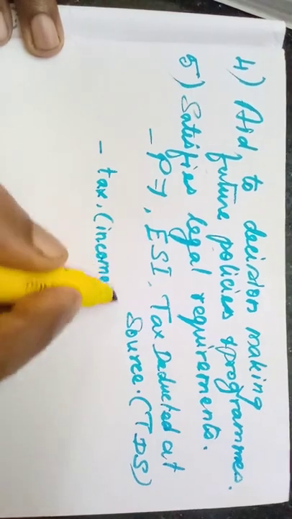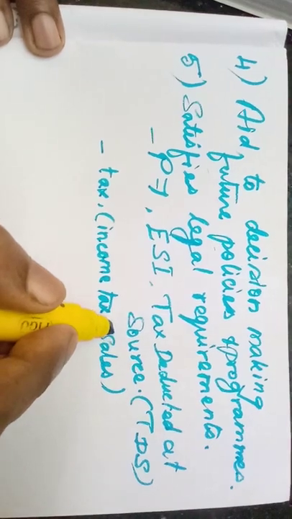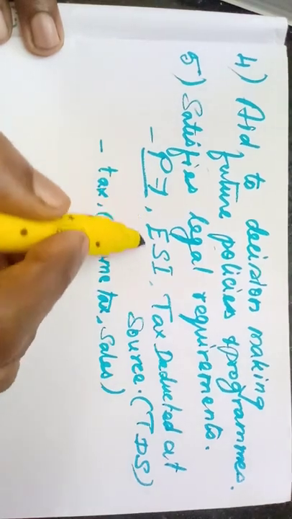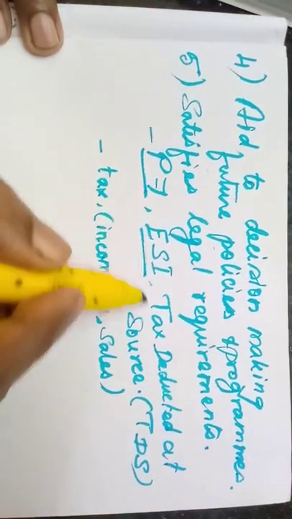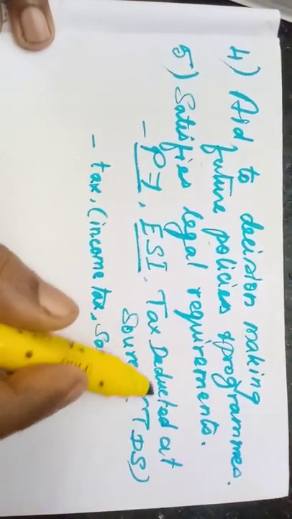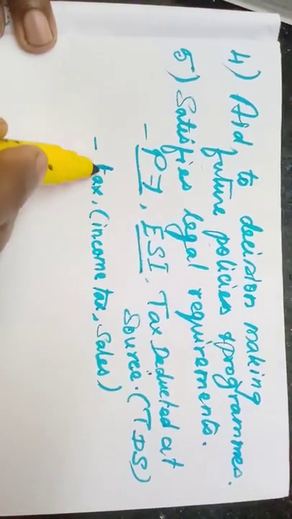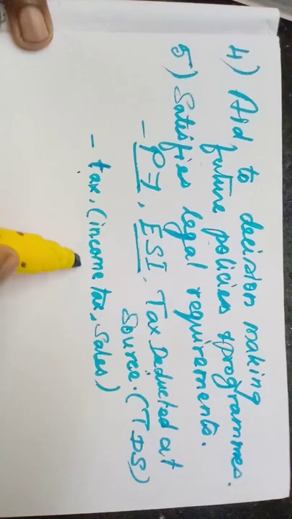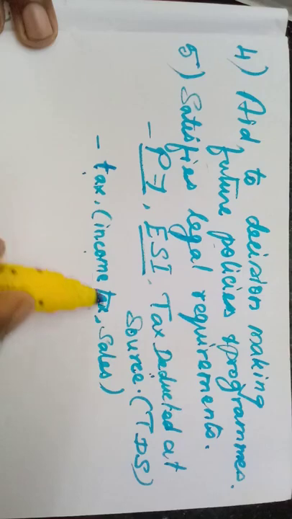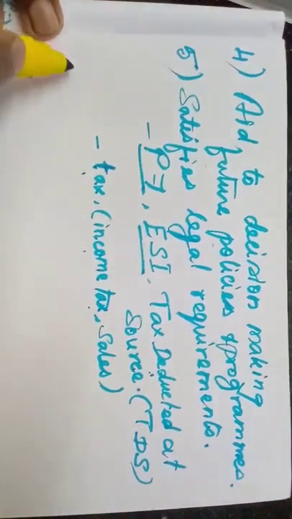Both for calculating the income tax and sales tax, they need accounting. With the help of accounting only, they can calculate the provident fund for employees, employee state insurance, then tax deducted at source. The employees who have to pay the tax, that should be deducted and filed with the government. Then maybe the business institution's tax, income tax, sales tax. For the preparation of these legal requirements, what is important? Accounting is very important.